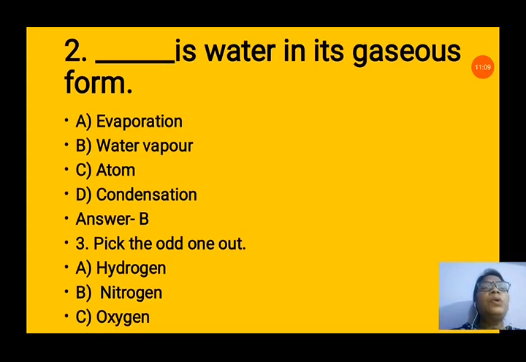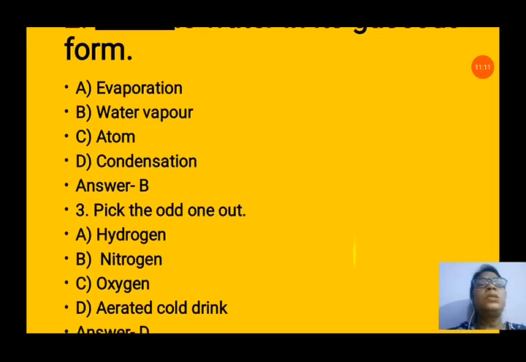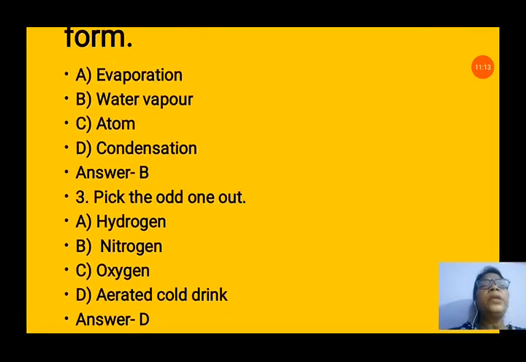Pick the odd one out. Hydrogen, nitrogen, oxygen and aerated cold drink. We know that hydrogen, nitrogen and oxygen are elements, but aerated cold drinks have carbon dioxide, that is a compound. Aerated cold drink has carbon dioxide, that is a compound. So, odd one will be answer D.